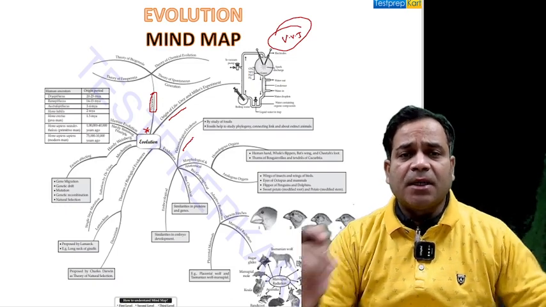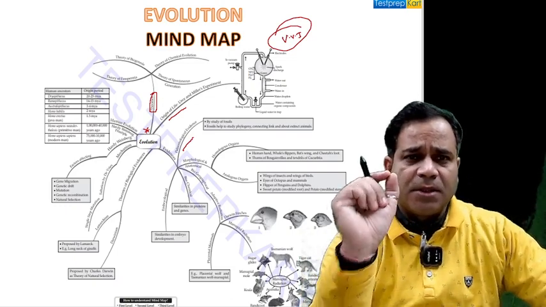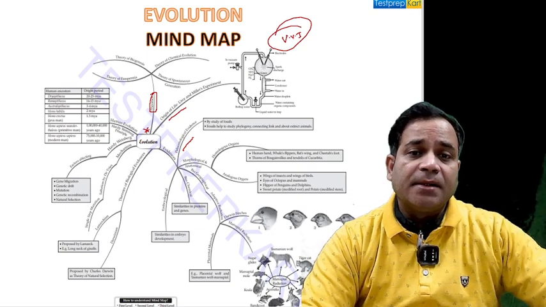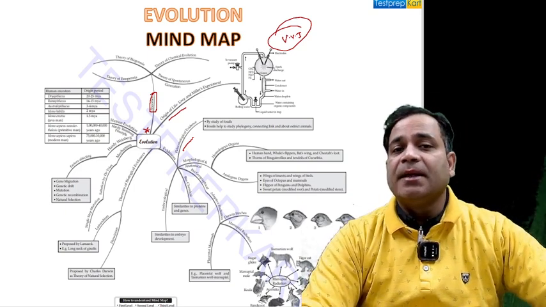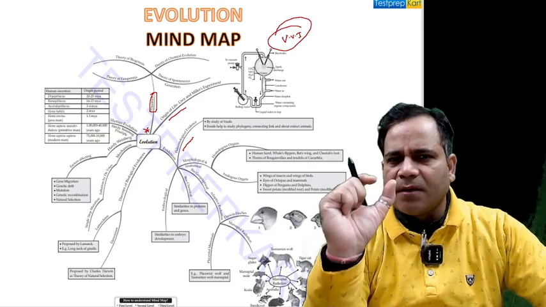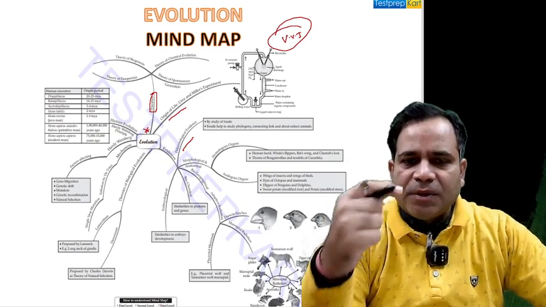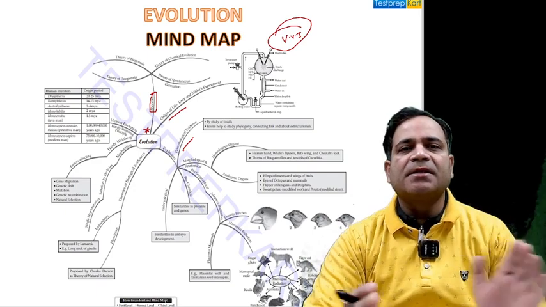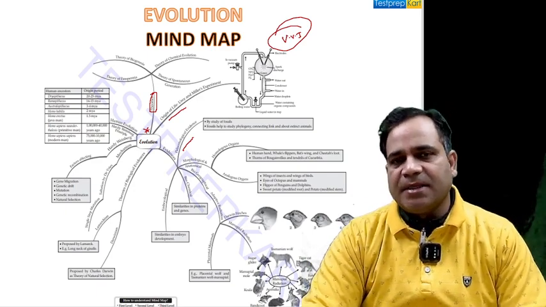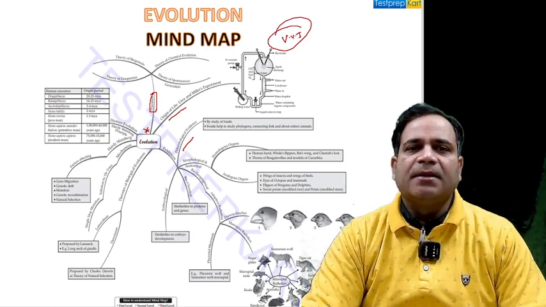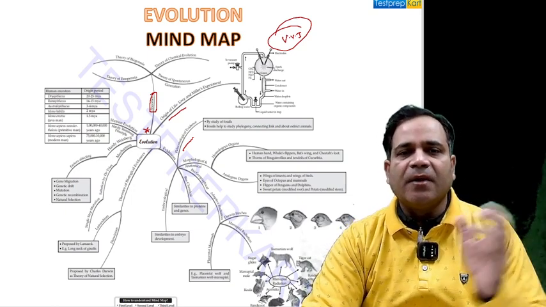Here I'm going to start the details about the topic evolution mind map, my dear. The term evolution I told you earlier in a mind map, that was the short videos. But here I'm going to discuss everything in detail about each and everything in this chapter, my dear. Let us start what we study in evolution.